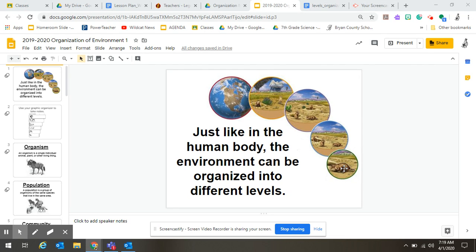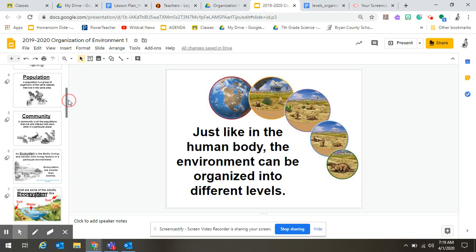We have individual organisms, the population of that organism, the community that the organism lives in, the ecosystem, and then the biosphere. Sometimes I forget the order of these. I had to go down here and check for a second. We're just going to talk about what each of these things means in the grand scheme of our world.